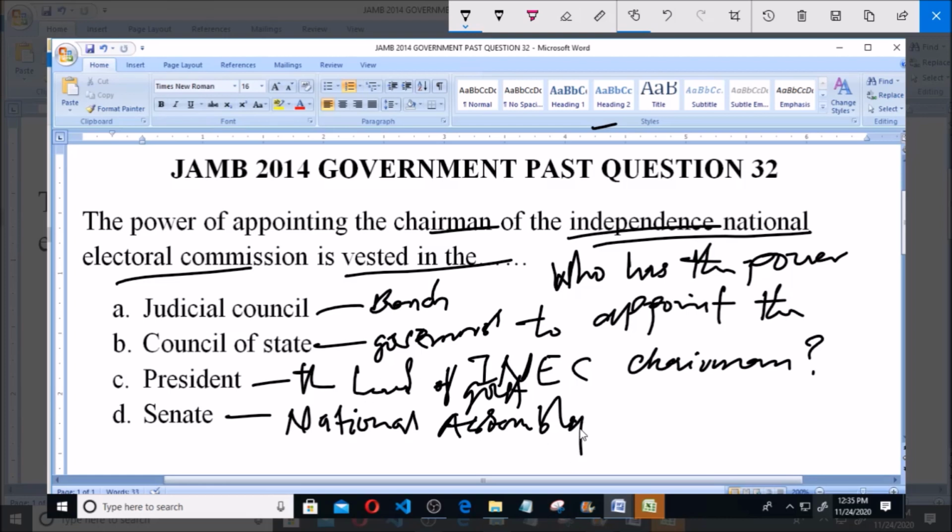So the person that has the power to appoint this INEC chairman is the President of a country. So option C is correct.